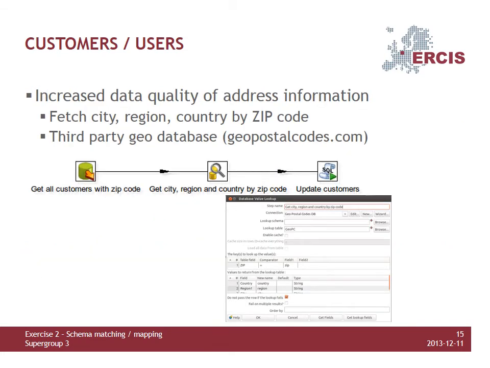After we imported all customer data into the mediated schema, we saw that some of the geofields, city, region, country, were empty at a lot of our customers. We decided to use a third-party geodatabase, geopostalcodes.com, to increase our data quality. Fortunately, we only have customers from Germany, and most of the customers have a zip code set. This allows us to fetch the relevant information from the geodatabase by zip code and replace the null values with the correct values.